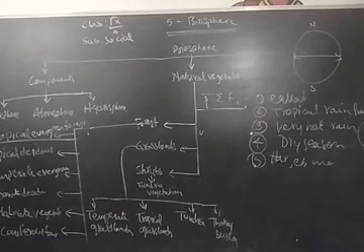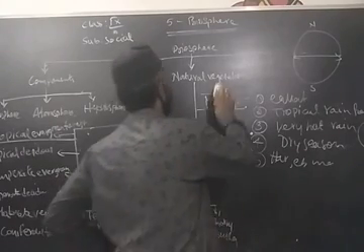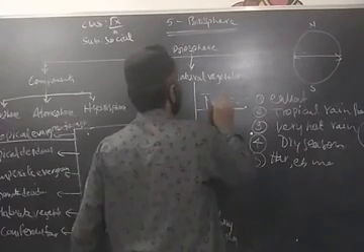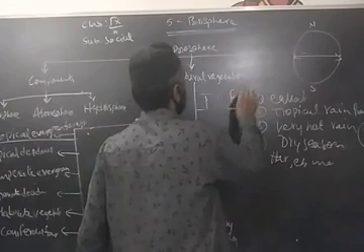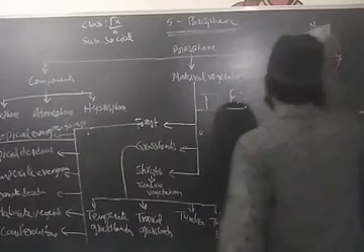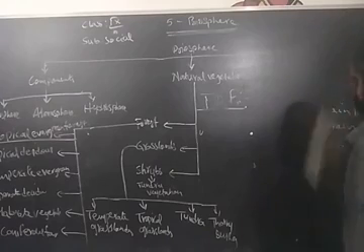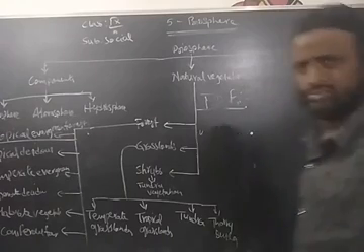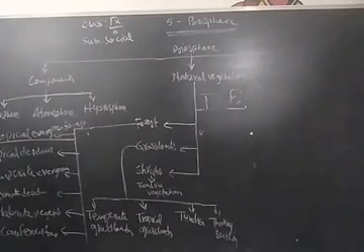The next one is the tropical deciduous forest. These are the monsoon forests found in large parts of India, northern Australia, and in Central America.